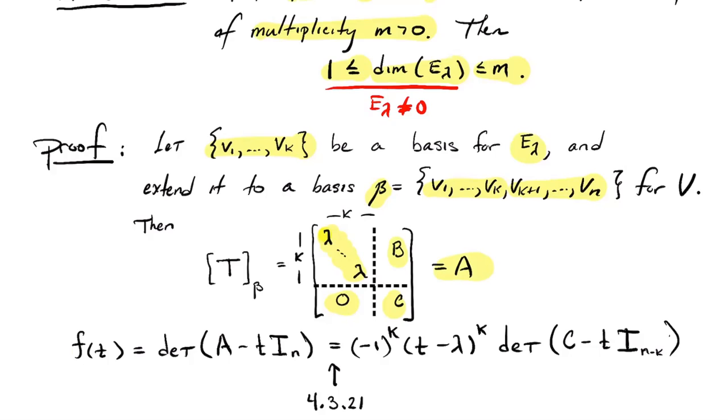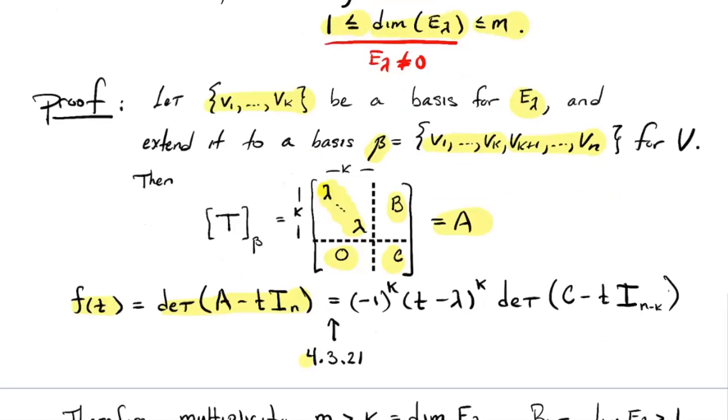So the characteristic polynomial f(t) is the determinant of A minus t times the n by n identity matrix. And by a property from the determinant section, if you take the determinant of that matrix, A minus t I_n, you're going to get (lambda minus t) times itself, k times.